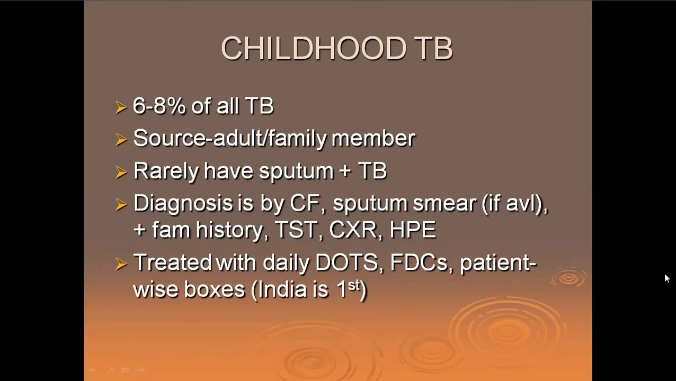Now we have something called childhood tuberculosis. 6 to 8% of all tuberculosis is childhood tuberculosis. The source is, of course, an adult or a family member because we are the closest to the child. They rarely have sputum positive tuberculosis. Diagnosis is by a sputum smear if available, or family history. We have tuberculin sensitivity test, we have complement fixation test, we have chest X-ray, and we have HPE.